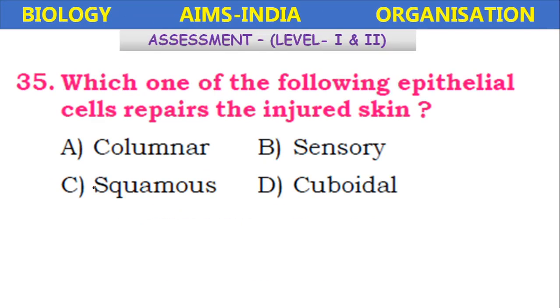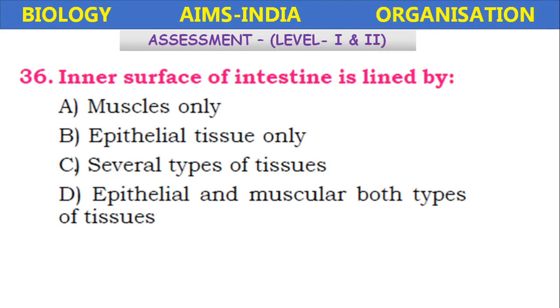Which one of the following epithelial cells repairs the injured skin? Columnar epithelium, sensory epithelium, squamous epithelium, cuboidal epithelium. It is, once again, columnar epithelium involved in the repair of the injured skin.